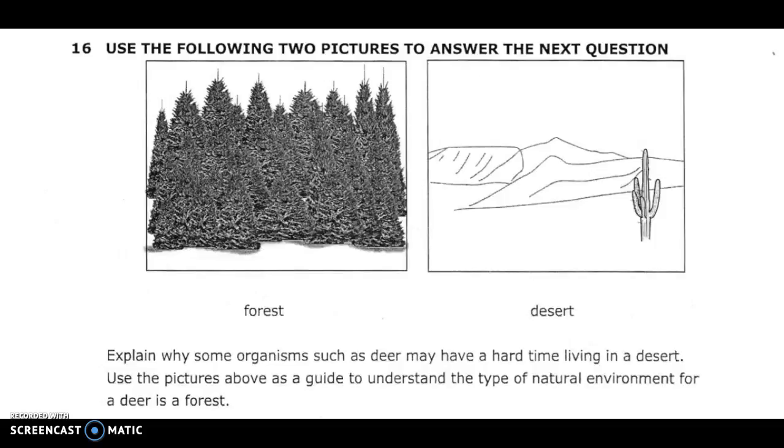Number 16. Use the following two pictures to answer the next question. You have a forest and you have a desert. Explain why some organisms, such as deer, may have a hard time living in a desert. Use the pictures above as a guide to understand the type of natural environment where a deer lives, a forest.